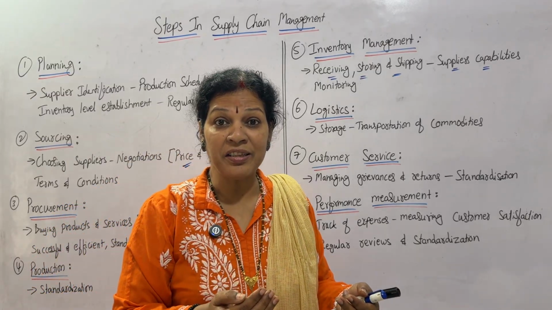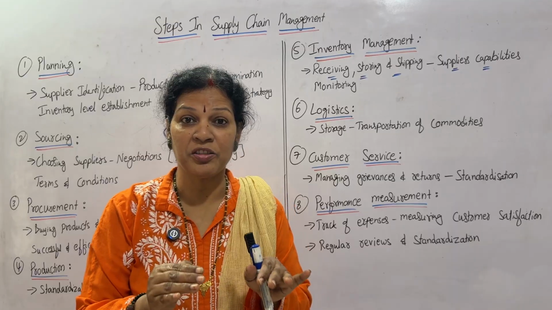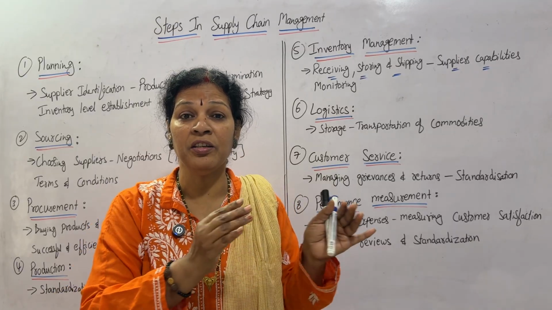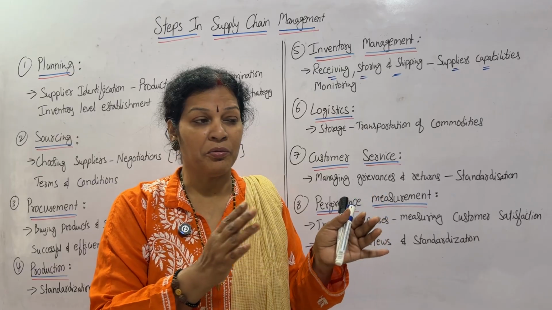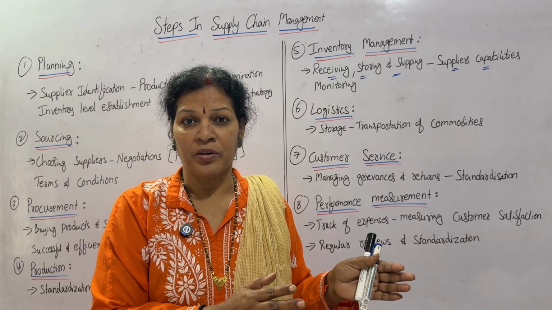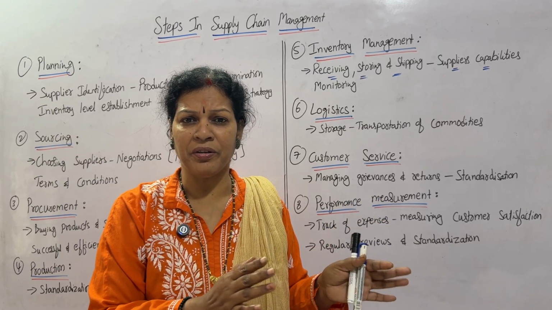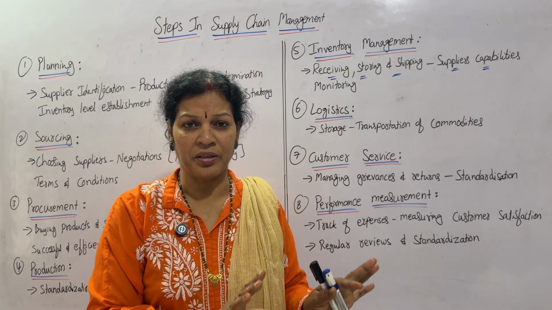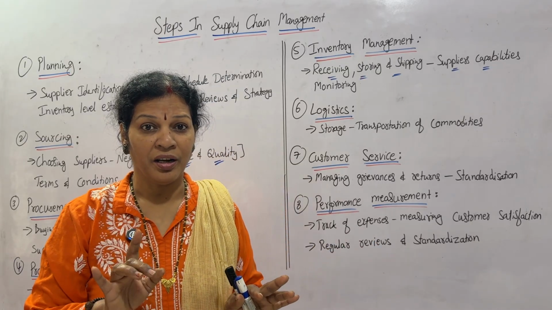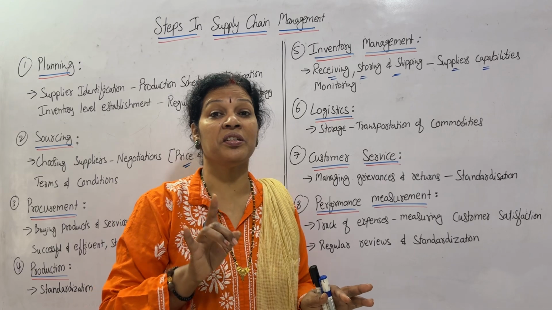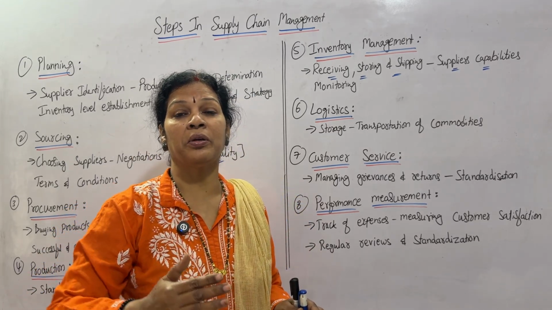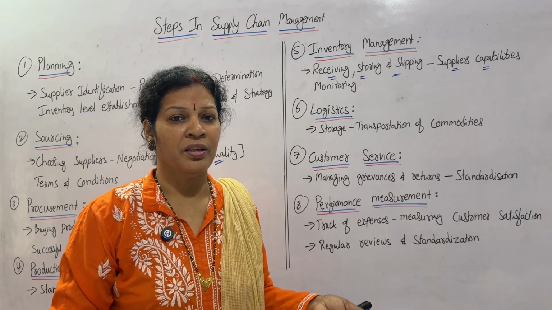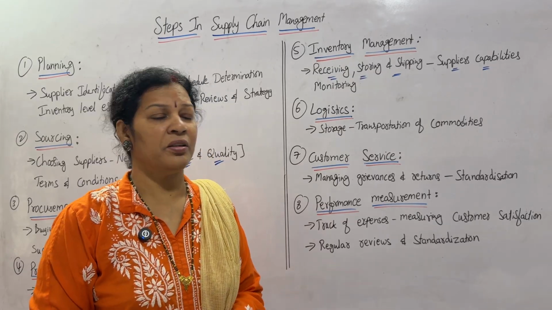Once the supplier has delivered the goods, it is your responsibility to check and take them inside the stores room or warehouse, or wherever you are storing it. There you have to take it carefully after counting it properly, after checking it properly. If any damages are there, at that initial stage only you can deny those goods, because there is damage, you can return it, isn't it?